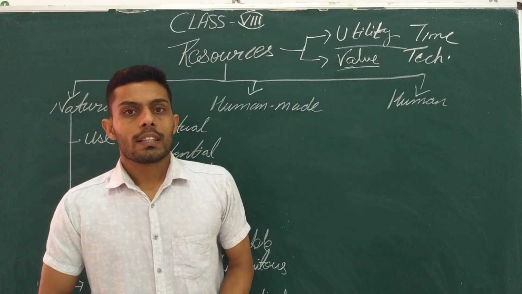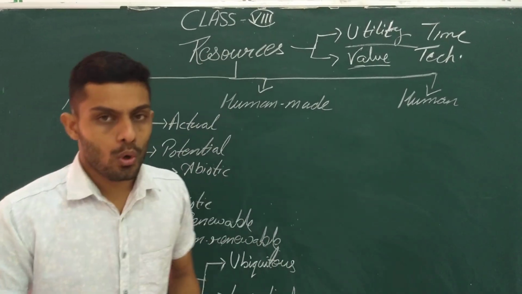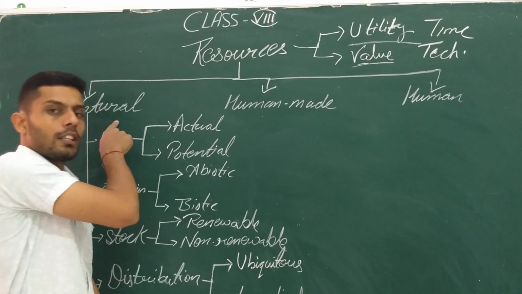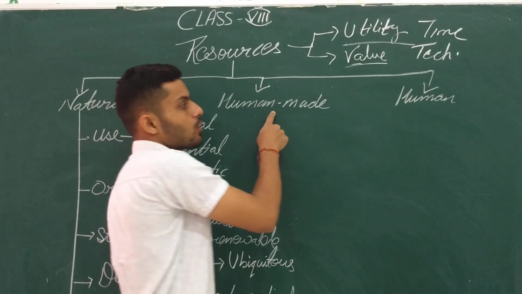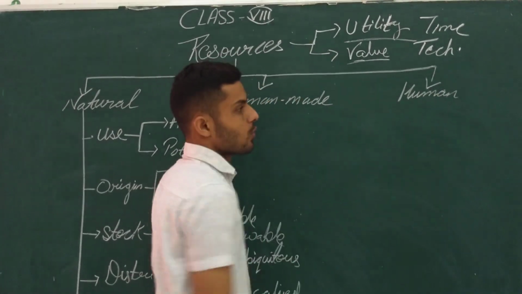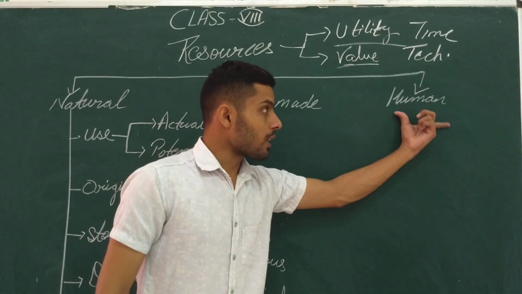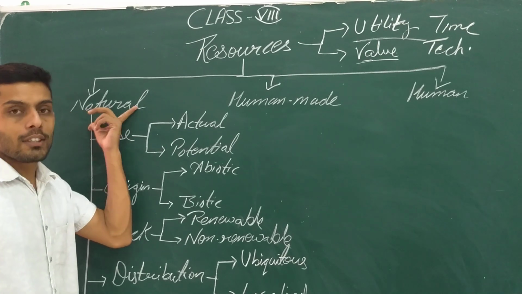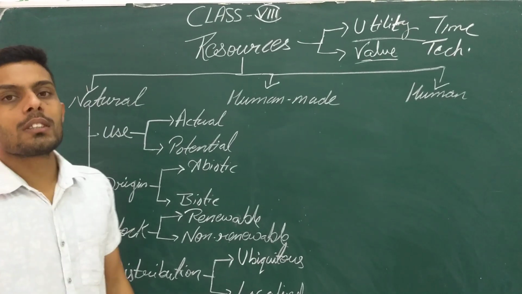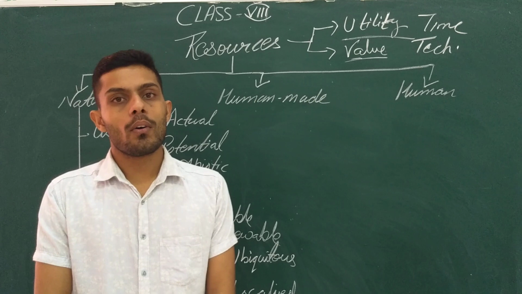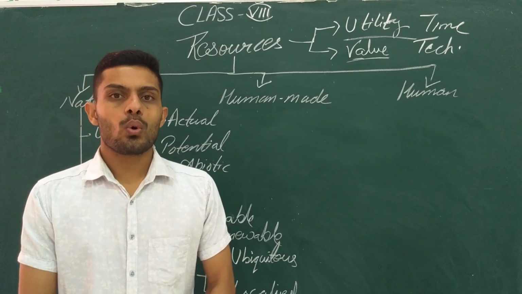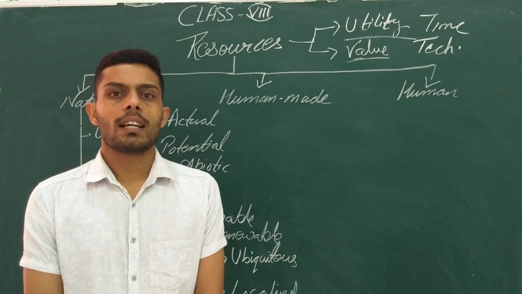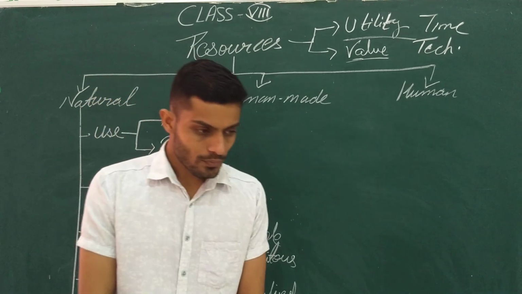Now we come to the types of resources. Normally, students, there are three types of resources. One is natural resources, second is human-made resources, and third is human as a resource. So human is also considered a resource, which we will see how. Firstly, what are natural resources? Natural resources means the things which we get from nature and utilize without much modification. Those things are considered natural resources.